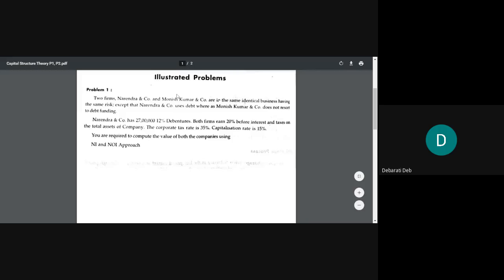So this is the first problem, which says two firms, Narendra and Company and Monish Kumar and Company, are in the same identical business, having the same risk class. Whenever you apply the capital structure theory, you will have to see whether both firms are in the same business and same risk class. Otherwise, you won't be able to compare them.